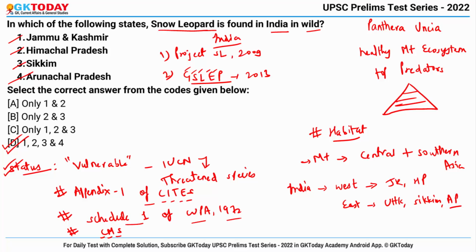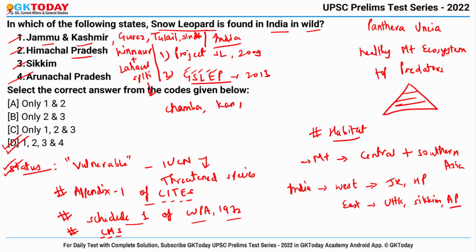Now talking in detail about these states. First of all, snow leopard is found in Jammu Kashmir and it is the largest continuous habitat for the species in India, okay? The species is especially found in Gurez, Tulel and Sindh regions, okay? Then in Himachal Pradesh, it is found in the districts of Kinnaur and Lahaul Spiti. And its potential habitat also includes Chamba, Kangra, Kullu and Shimla, okay?